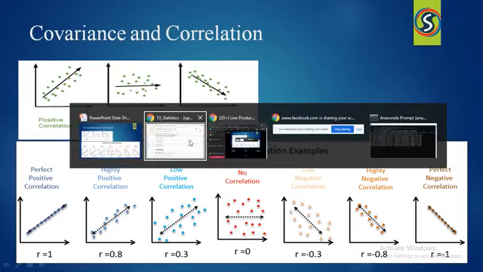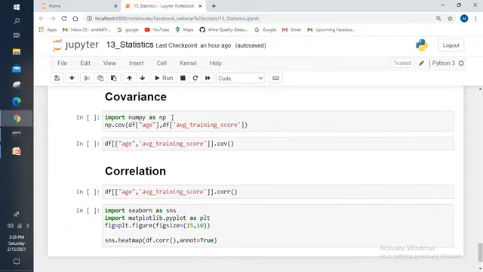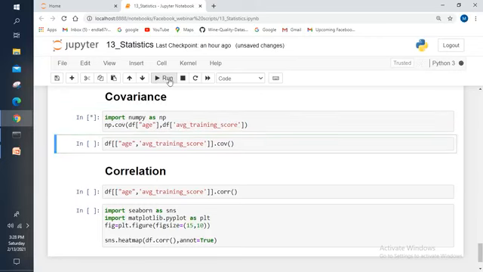Let me open the Jupyter Notebook. Here I have imported the NumPy library to find the covariance between the age and the average training score. I want to know what kind of correlation there is: a positive correlation, a negative correlation, or no correlation. So that is the reason I am going to calculate the covariance using np.cov, and I am also going to calculate the correlation between age and average training score. Let me execute this one.